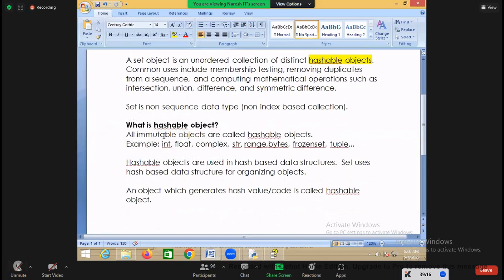Okay, yes. But do all objects generate a hash code? No. Which objects generate a hash code? Immutable objects. Immutable objects generate a hash code or hash value.